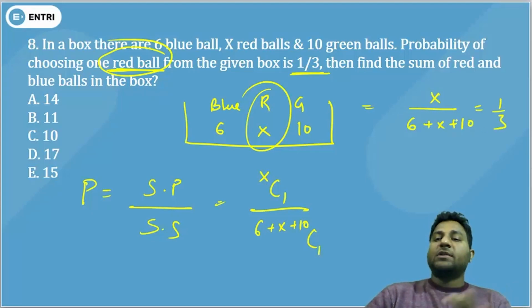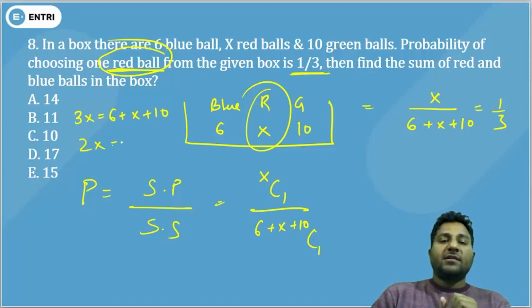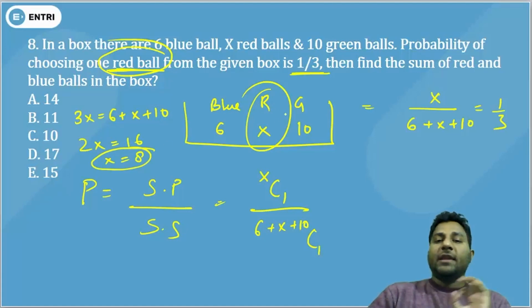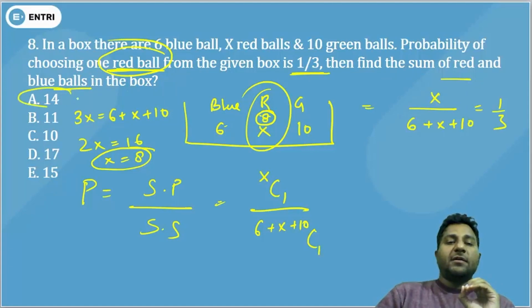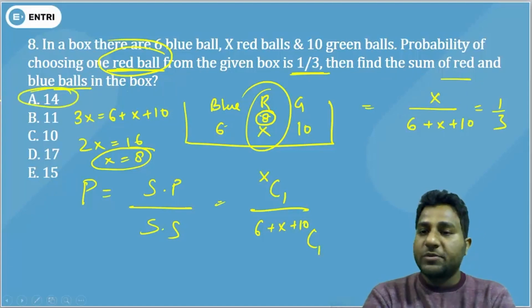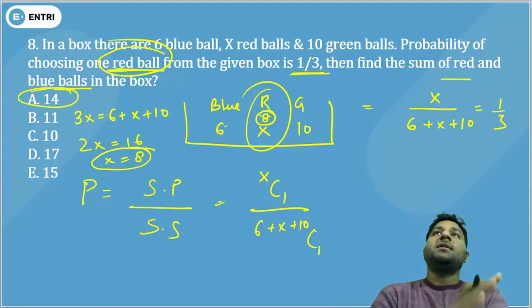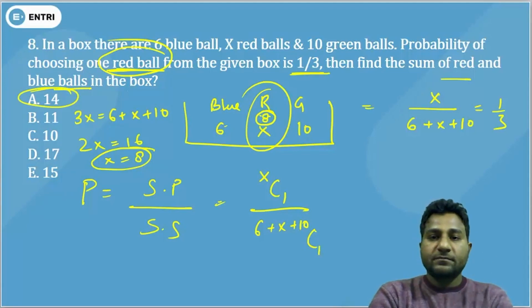Let's figure out the value of X. 3X is equal to 6 plus X plus 10, so 2X is equal to 16, and the value of X is 8. Now we have red balls as 8, and red and blue make 14. That's why option A is the correct one.